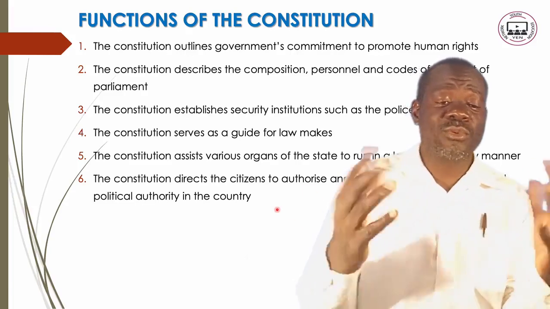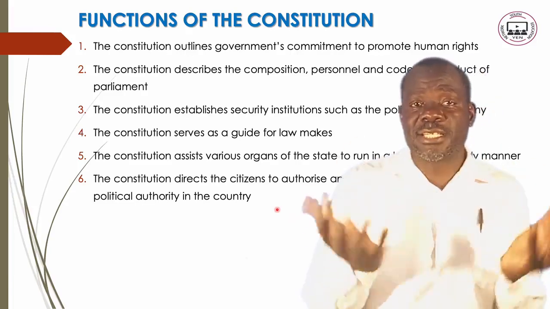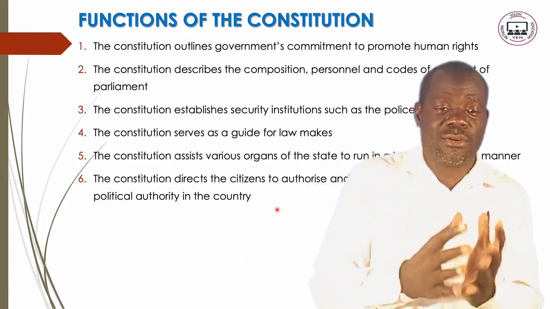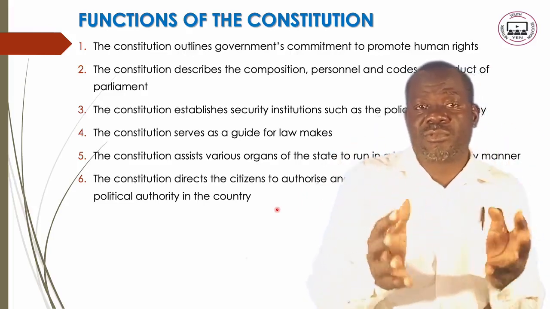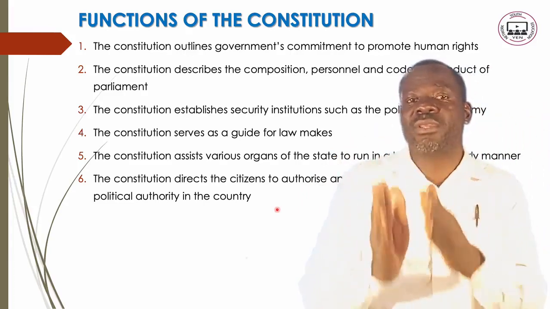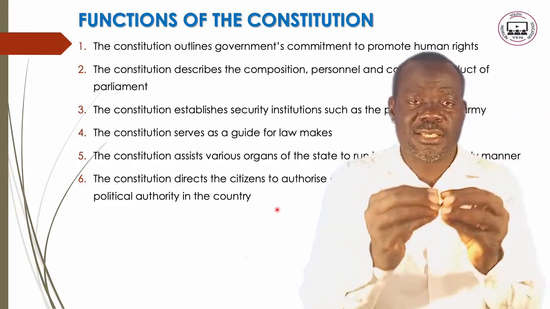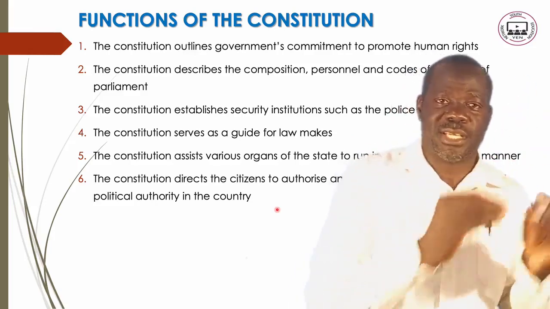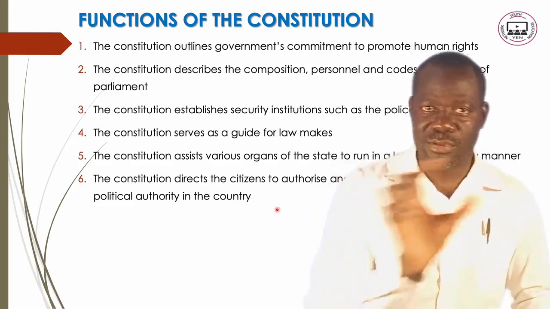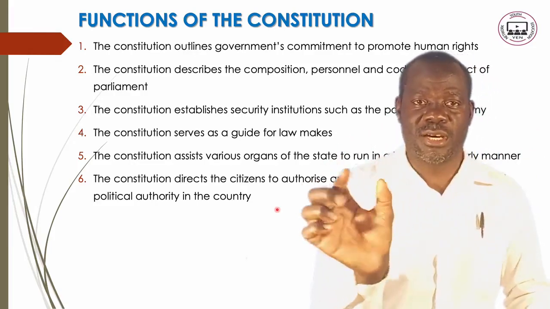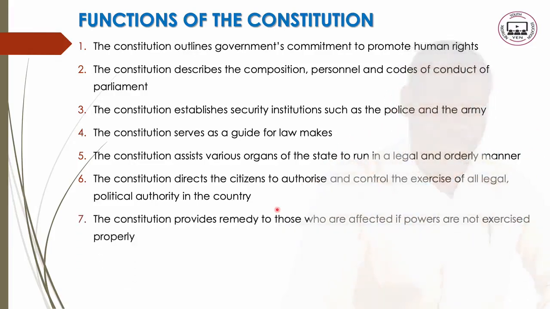So what we're saying here is that the citizens are given authority. They're directed to say, right, if you need this, who are you going to meet? If you want this, who are you going to present to? So that is the constitution. It tells you who to meet on different issues. The constitution provides remedy to those who are affected if powers are not exercised properly.